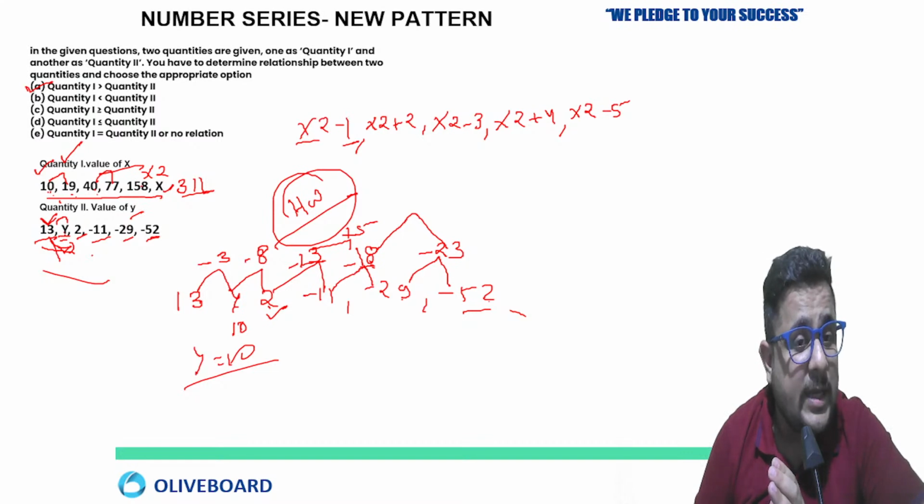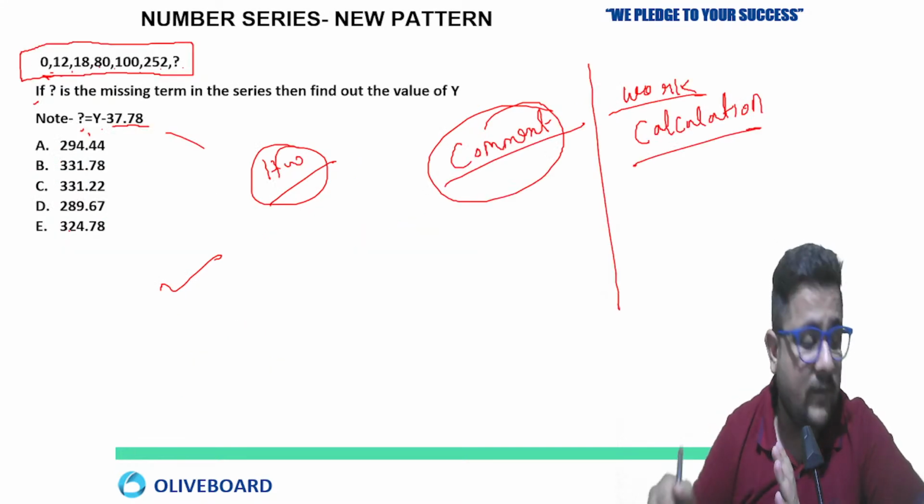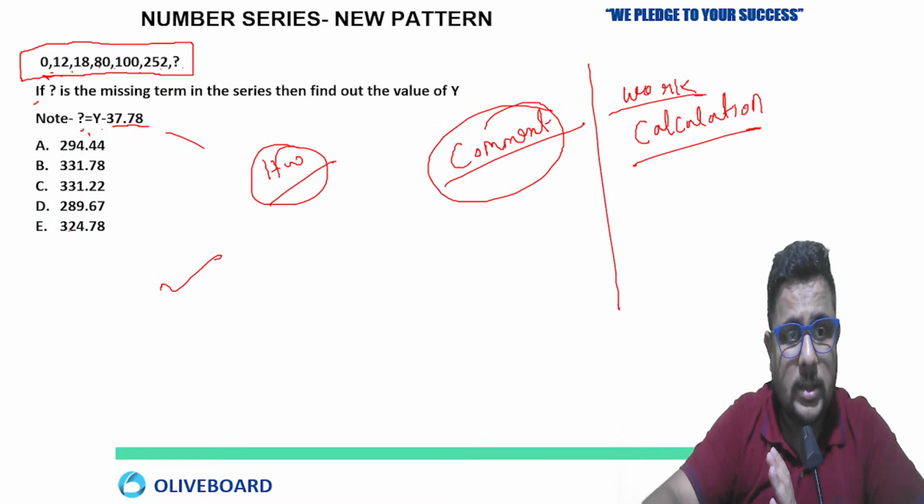You just need to see that the series is completely in increasing order. So 80, 10, 19, 40, 77, 158. So x is going to be more than 158 and y is going to be less than 13. So directly you can say without solving. Very good. Now this one.